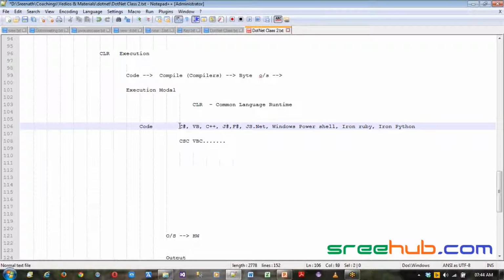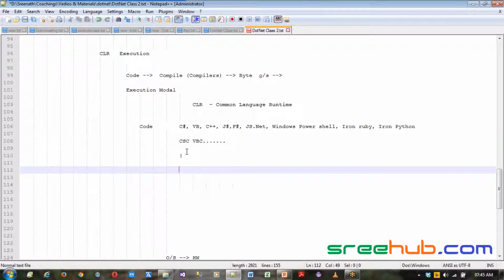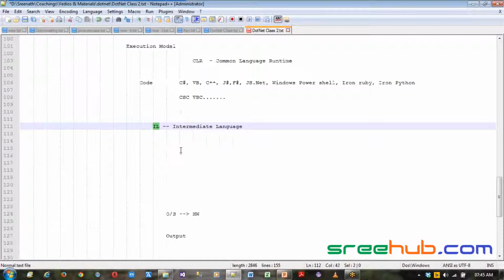In the first level, your native language will be compiled using the corresponding compiler, and it will be converted to an intermediate language, IL. Understand this, guys? Why intermediate language? This IL is the actual language understandable by .NET.